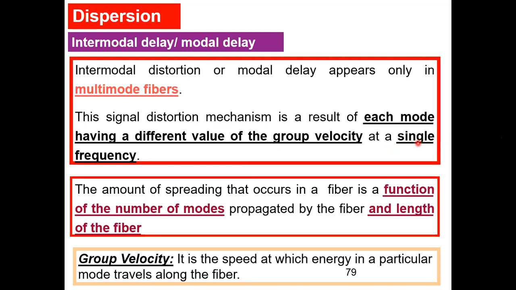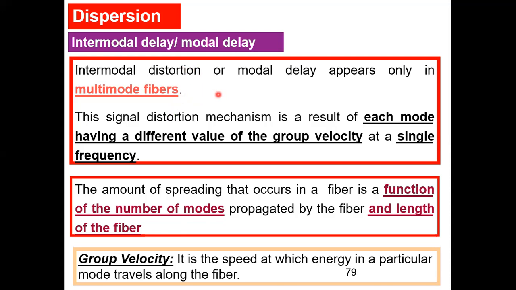When I combine all the modes to form a single spectrum, there is dispersion. Okay, so the amount of spreading that occurs in a fiber is a function of the number of modes propagated by the fiber and the length of the fiber. Okay, so that's why in single mode fiber, I don't have the problem of dispersion, because there is only one mode. So whether it is slow or fast, only one mode will come out. So it will arrive together, meaning there is only one mode, so there is no problem.